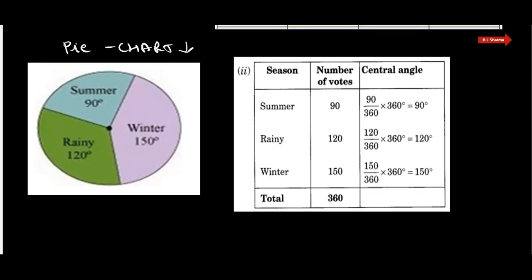Yes. So that's all for this question. First, we find out the fraction. Then to get the central angle, we multiply each fraction by 360. And then all these angles we construct in a circle, and thus we get a pie chart.